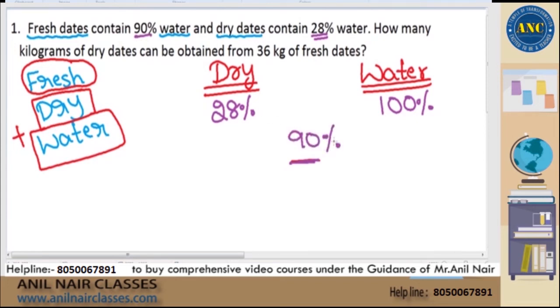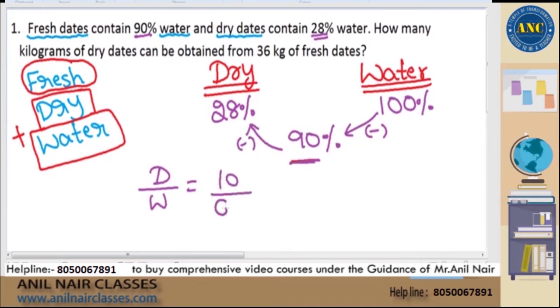When I alligate this, dry dates divided by water is 100 minus 90, which is 10, over 90 minus 28, which is 62. 10 by 62 is 5 by 31. That means dry dates is to water is 5 is to 31.